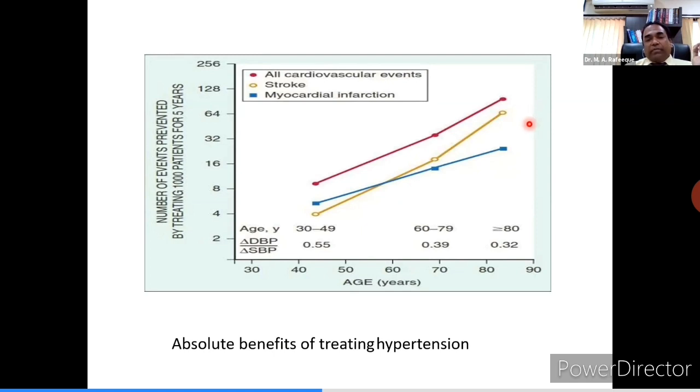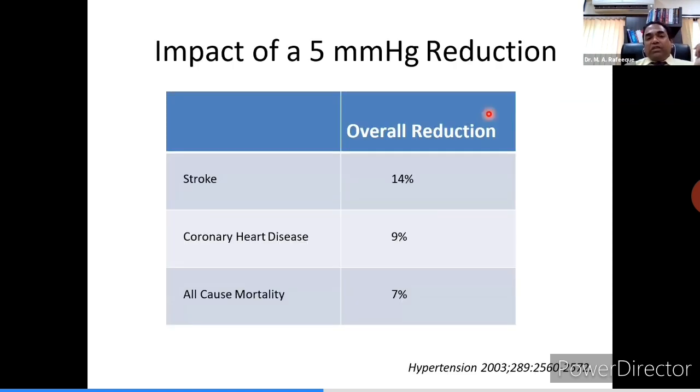So with age, the benefit of blood pressure control is more. Simply by reducing 5 mmHg, one can reduce the risk of stroke by 14%, coronary heart disease by 9%, and all-cause mortality by 7%. Probably this is the reason why the ACC-AHA came down with a strict criterion of keeping systolic at 130.